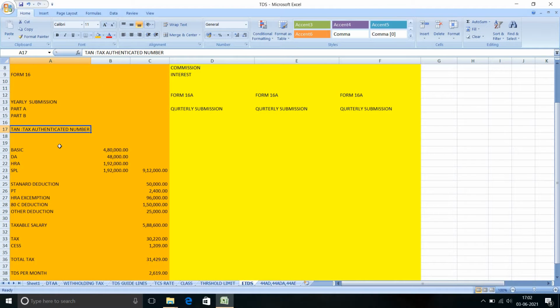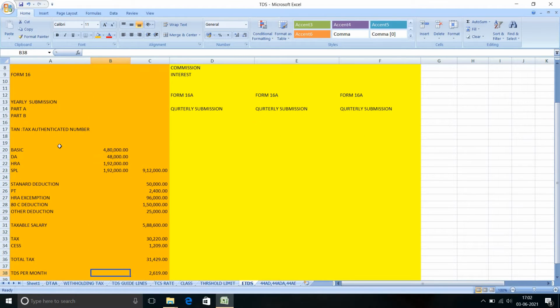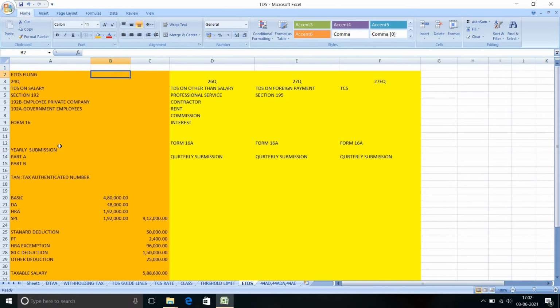In the last class I explained what is 24Q, 26Q, 27Q and 27EQ. Now I will explain 24Q, TDS on salary: section 192B for employees of private companies, and 192A for government employees.